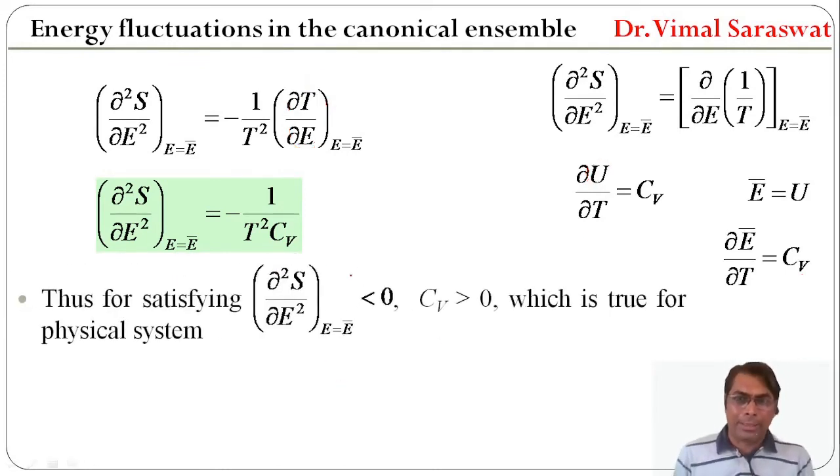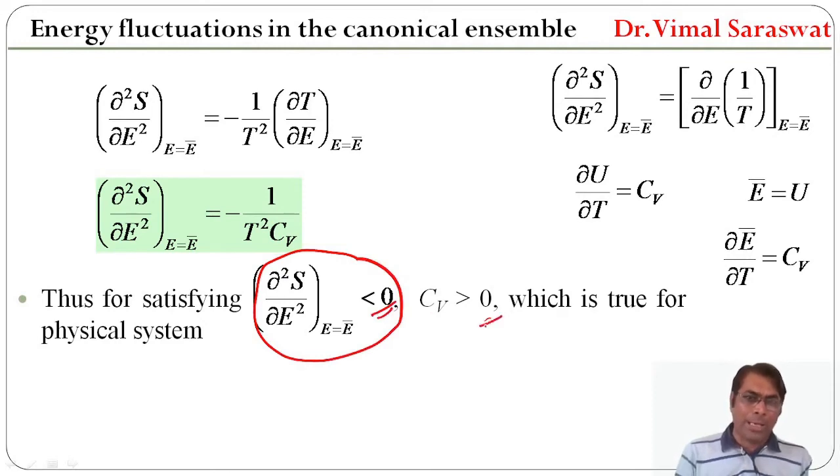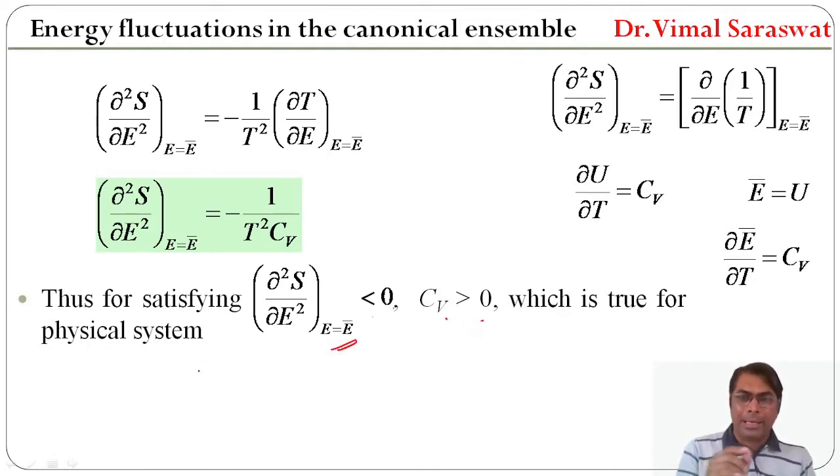Thus, for satisfying ∂²S/∂E² at E equal to E bar less than 0, Cv should be positive. Because if Cv is negative, then this negative and this negative will be positive, and in this case ∂²S/∂E² will be greater than 0. So for satisfying ∂²S/∂E² at E equal to E bar less than 0, Cv should be positive, and it is true for physical systems.